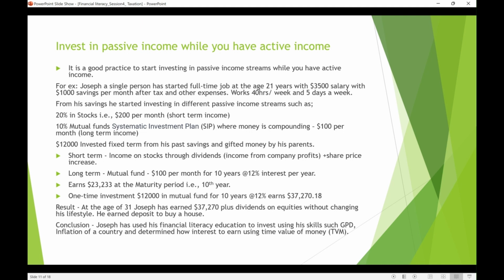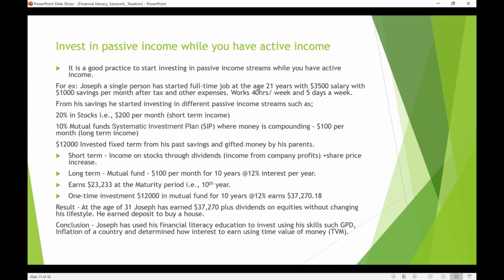And then he has that $12,000 which his parents gifted, or maybe from his savings together. He just put it in the same SIP for 10 years, a one-time investment, left for 10 years, and he's getting $37,000 at just 12%. Imagine if you have a 20% return, it will be more than that, approximately $50,000. So this is how Joseph has invested smartly. By the age of 31, Joseph has earned, for instance, $37,000 plus dividends and equities.